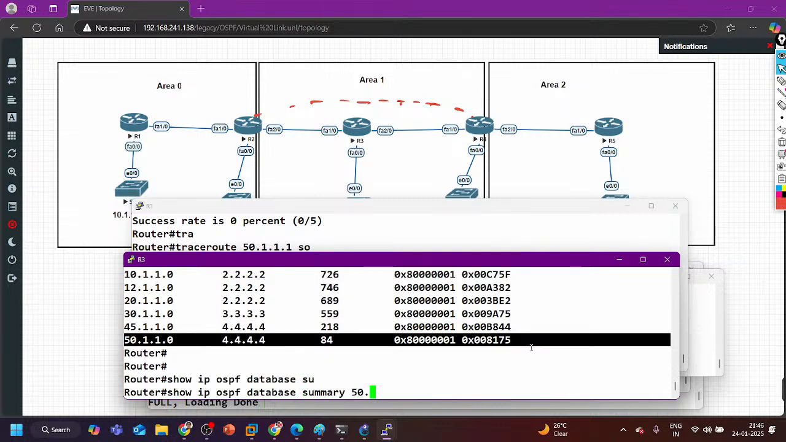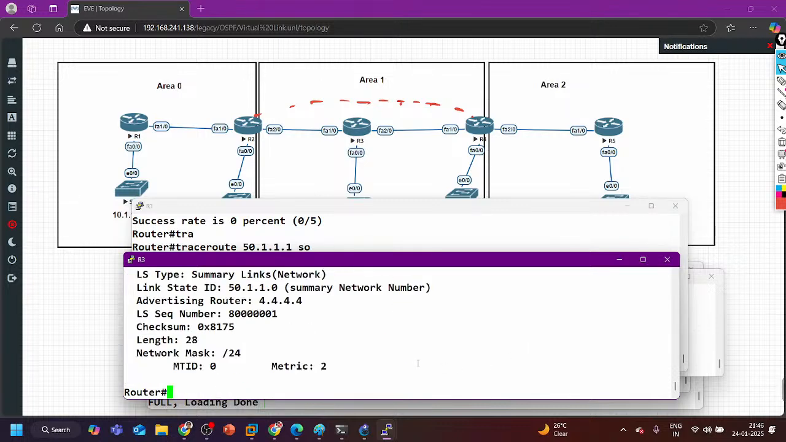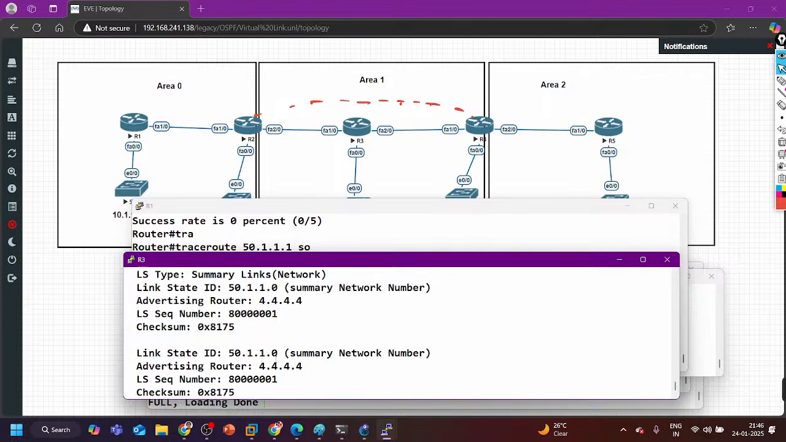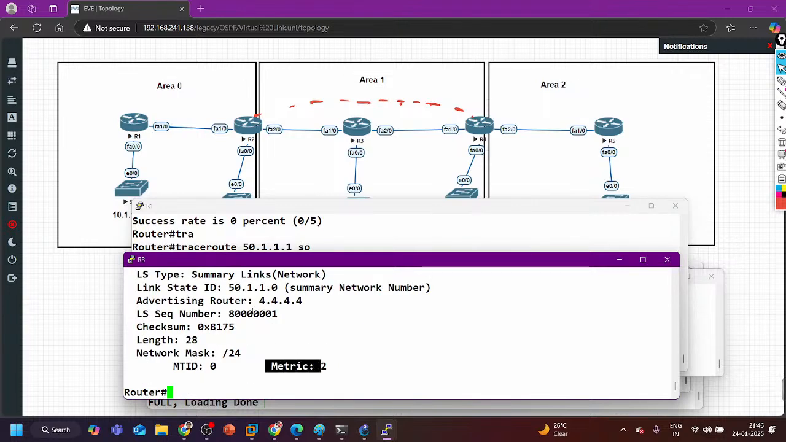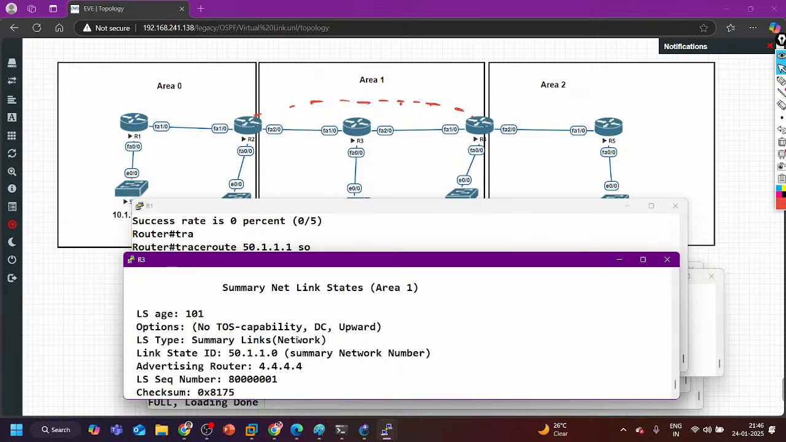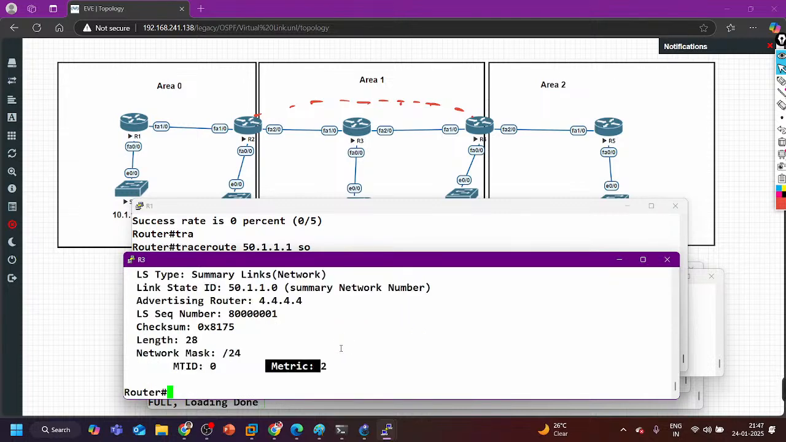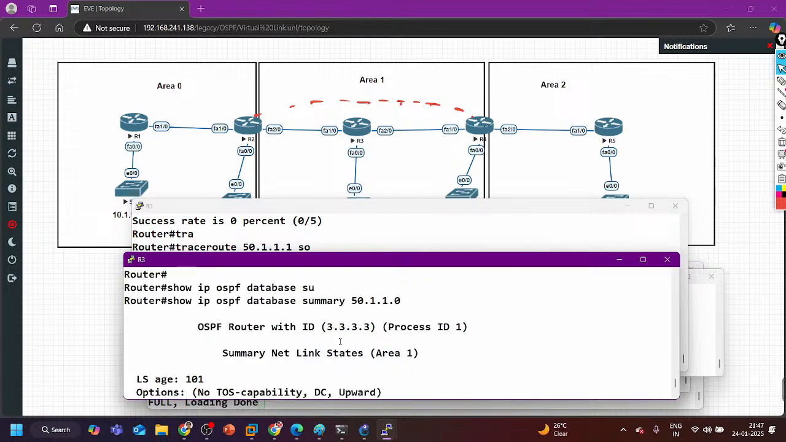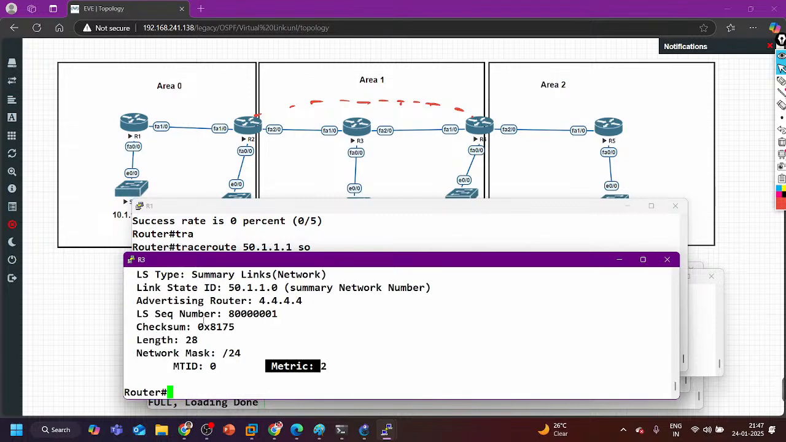Summary, 50.1.1.0, metric 2, okay. See guys, what is the issue? What is the issue here?